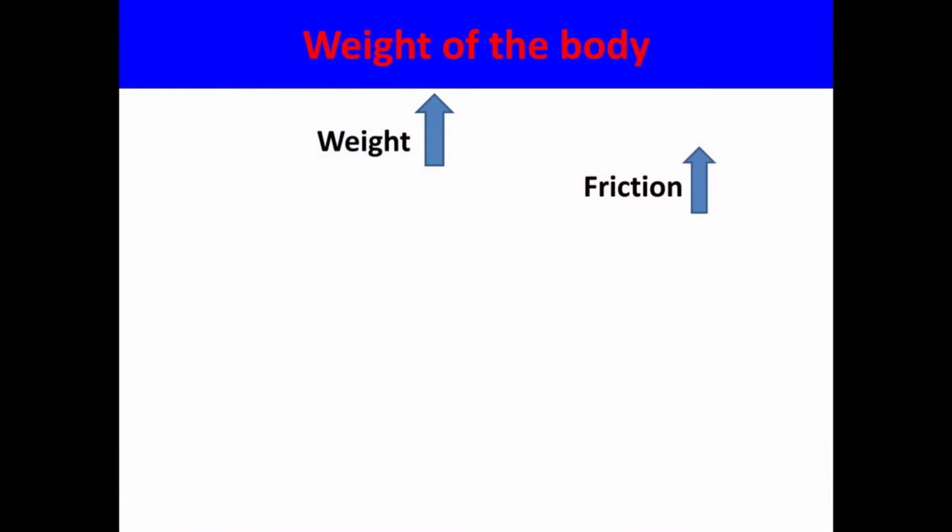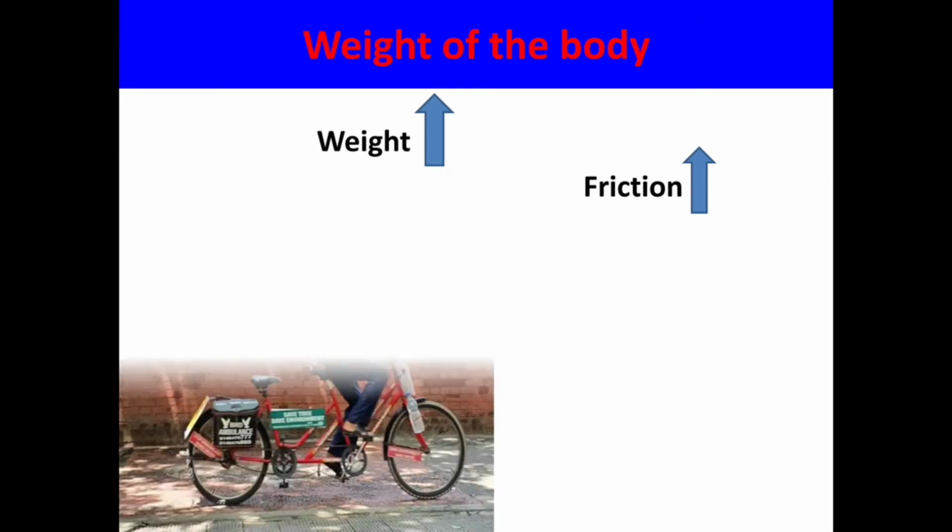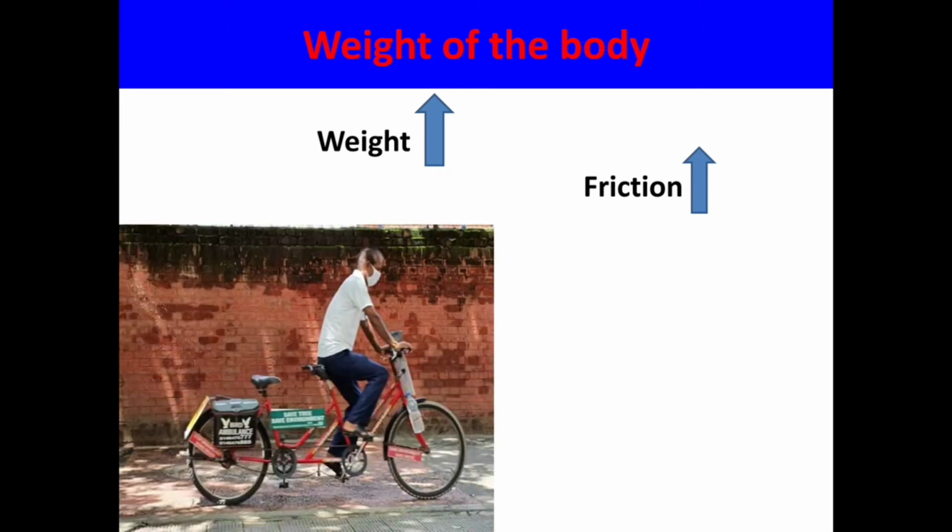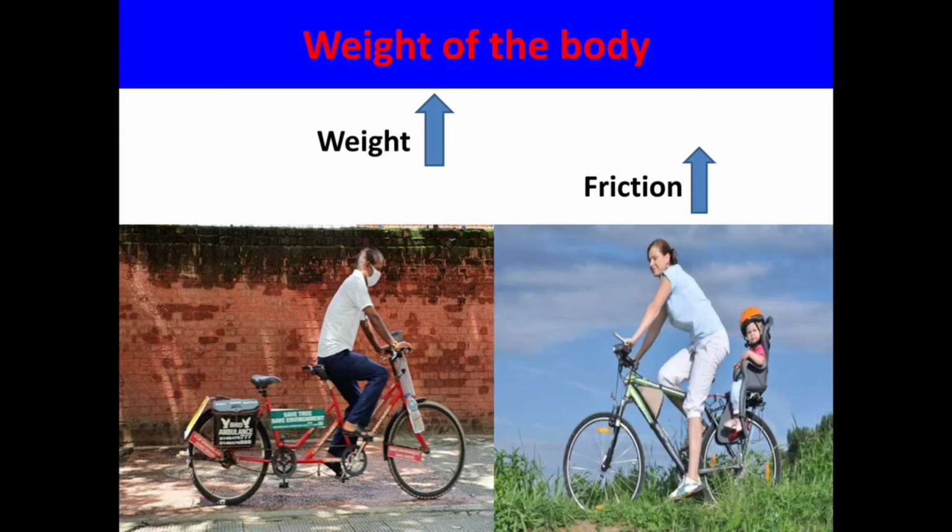Weight of the body. As the weight increases, the friction too increases. For example, if a person pedals his cycle without any load in its carrier, it is easy. At the same time, with the load it is difficult to move because the weight on the carrier increases, so the friction between the surface of the tire and the road also increases.